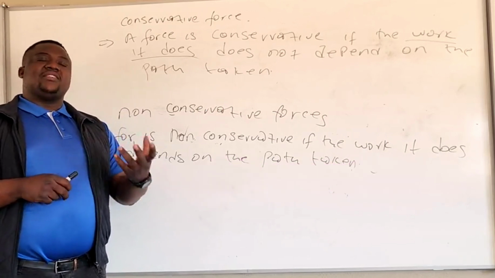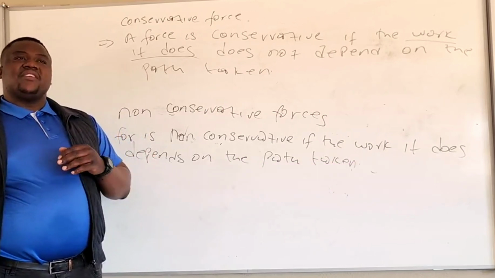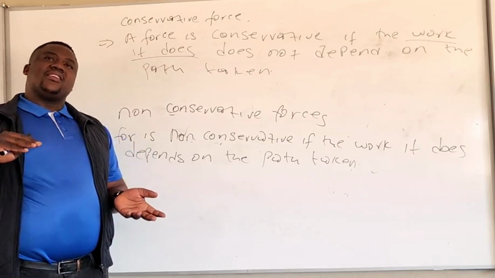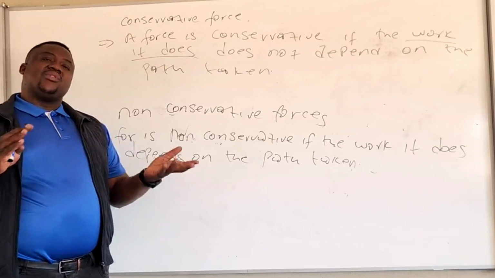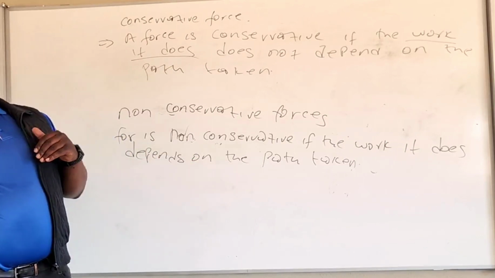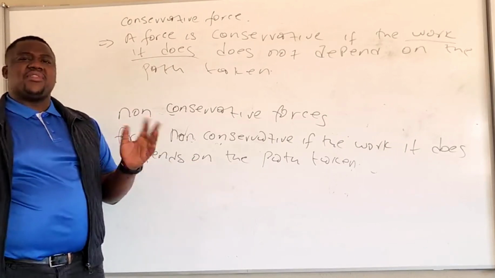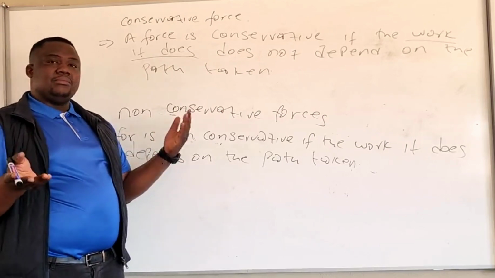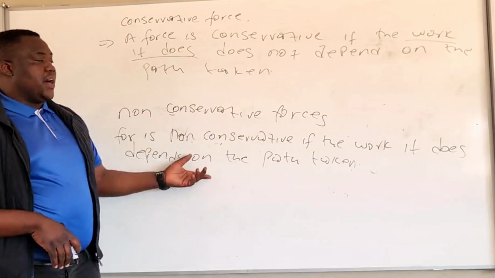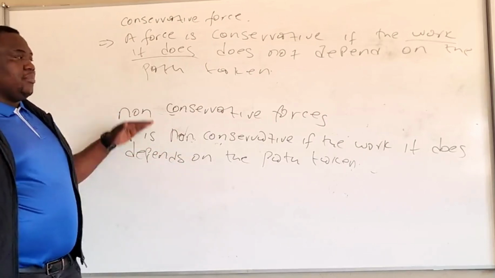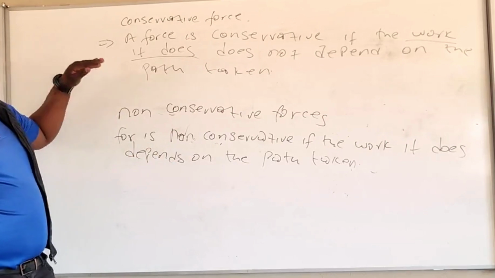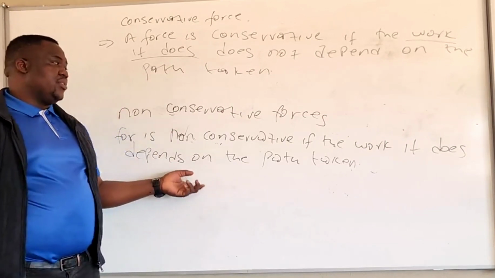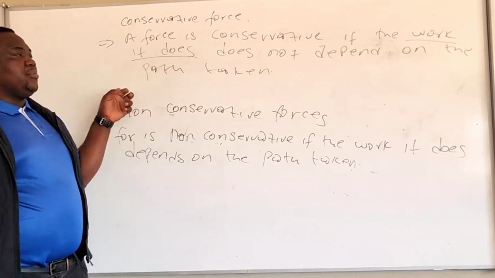You find that we have a hard surface and a smooth surface. If an object is moving on a smooth surface, it means there is no friction. If it's moving on a rough surface, there is friction. So the path can affect the work done by a frictional force. Although I'm getting ahead of myself, because I've really given you the example of a conservative force and non-conservative force. So these two are examinable.